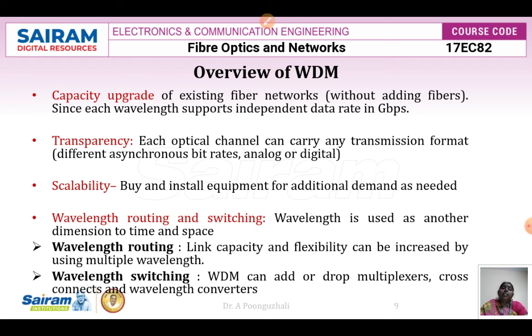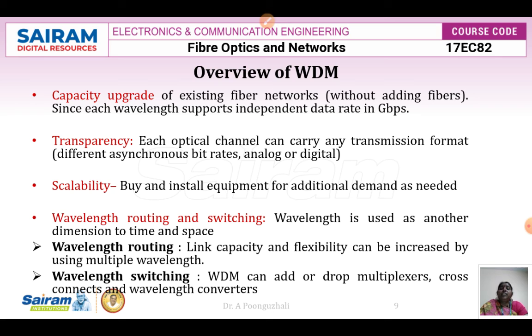So the overview of wavelength division multiplexing: the advantage of going for wavelength division multiplexing is capacity upgrade. Capacity upgrade is nothing but, in the existing fiber networks, we can send a number of wavelengths, and each wavelength is going to support a data rate of about gigabits per second. So the number of data bits which I can transmit is going to be more, and the number of channels is also going to be more without adding fibers. So we say that capacity upgrade can be done.